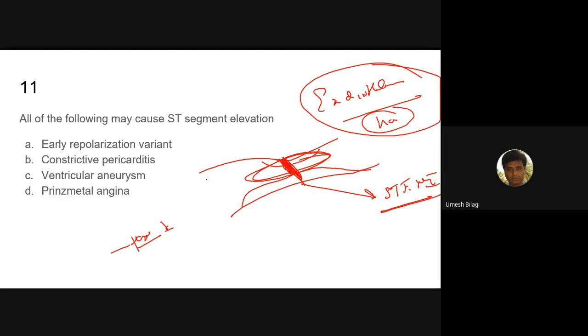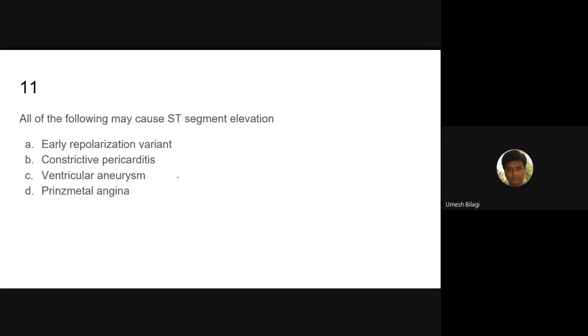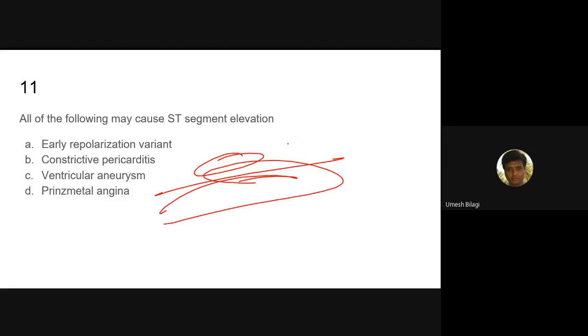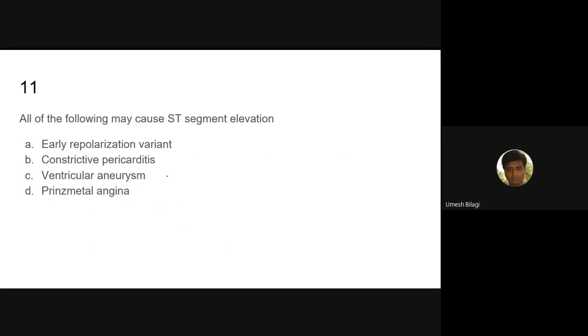Very fast, frequently changing ECGs, a sudden pattern change. Then we start suspecting Prinzmetal angina, because thrombosis forming on plaque won't change so fast. Spasms can come and go. Episodic ST elevation. So Prinzmetal angina also can cause ST elevation.